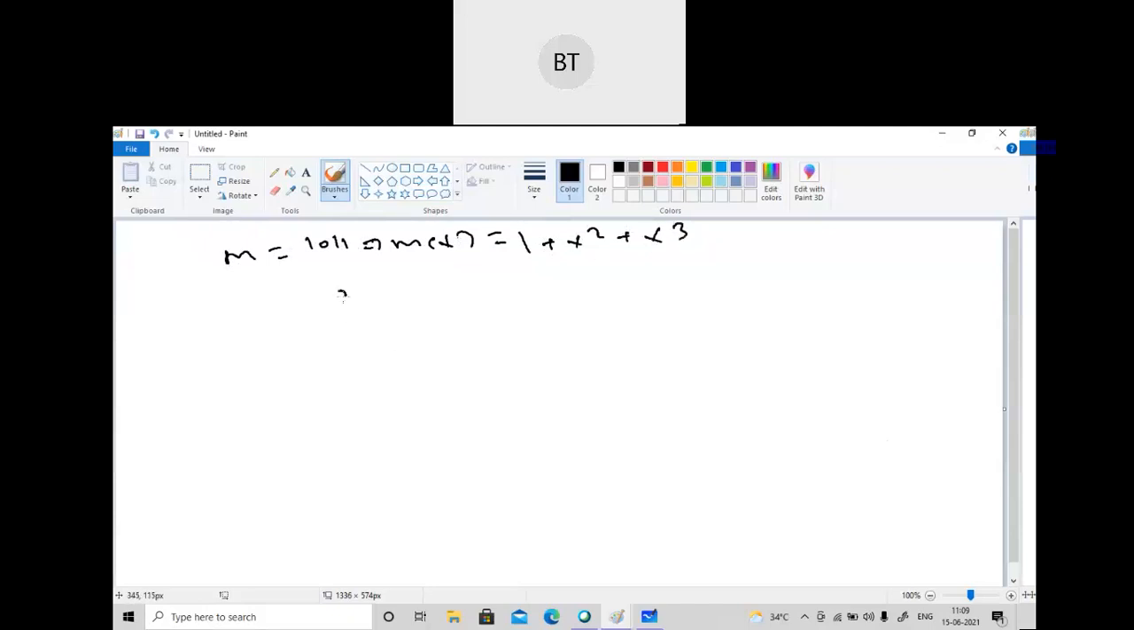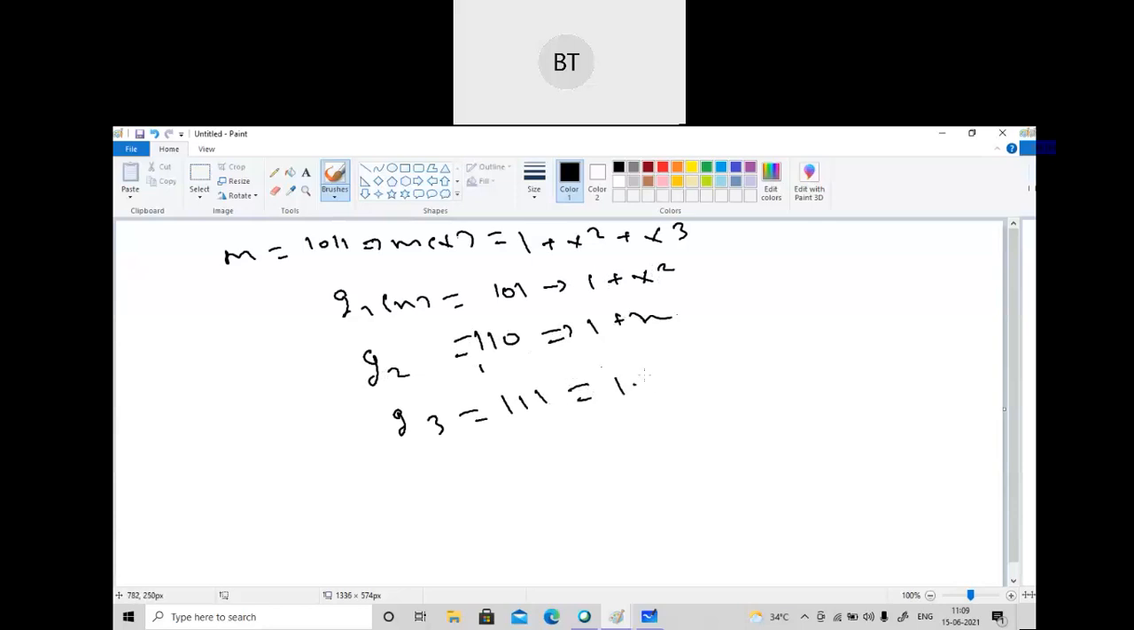G1 we will write in polynomial terms. It was 1 0 1, so we can write here 1 plus x square. For G2, that is 1 1 0, which will be 1 plus x. For G3, that is 1 1 1, which will be 1 plus x plus x square.